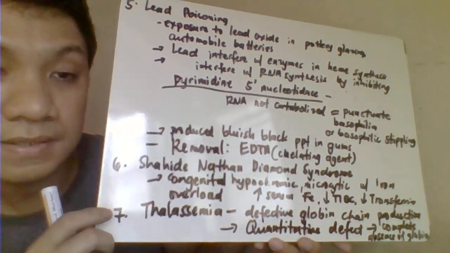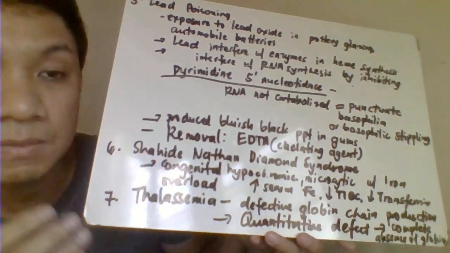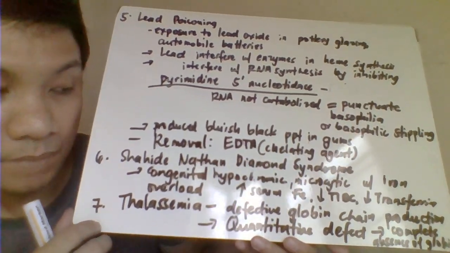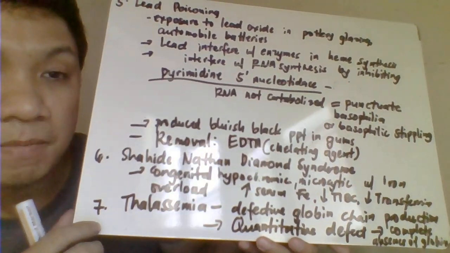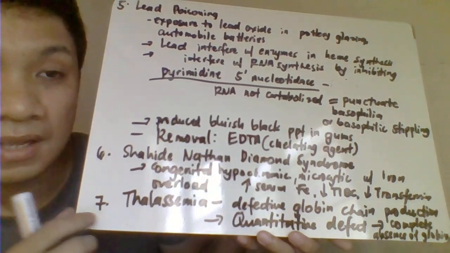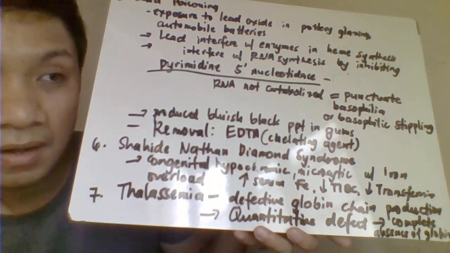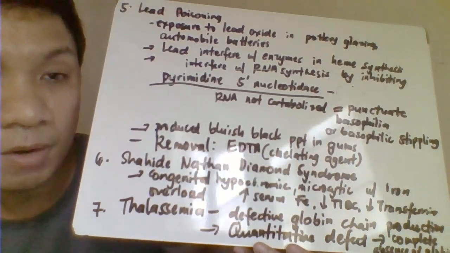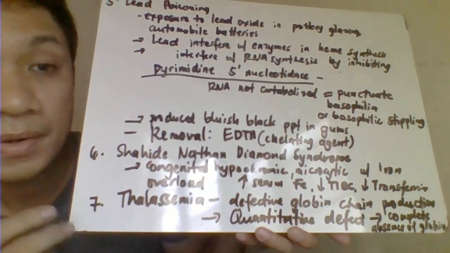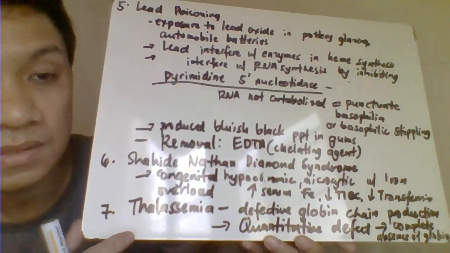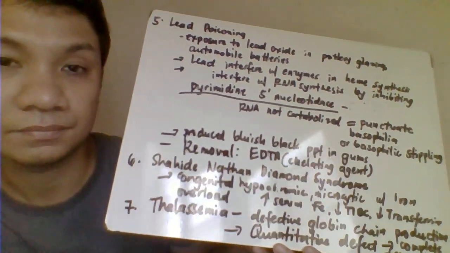But then again, we classify your thalassemia as having this blood picture of microcytic hypochromic anemia. Differentiating your thalassemia from iron deficiency anemia ulit is with the red cell distribution width, the RDW. Again, your thalassemia would have a normal na RDW result, whereas your iron deficiency anemia would have an increased RDW na result.